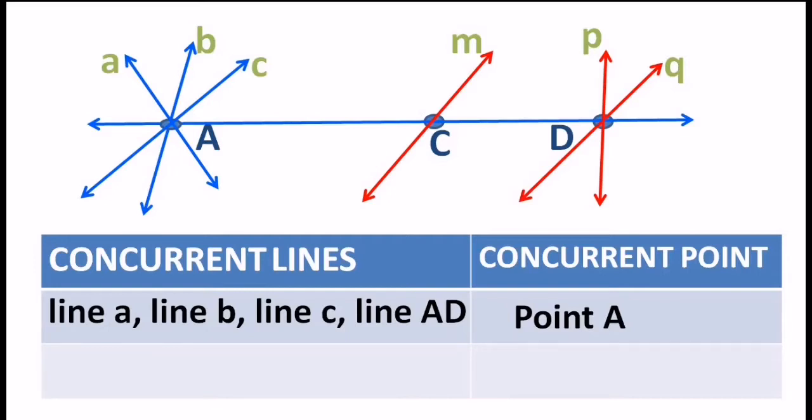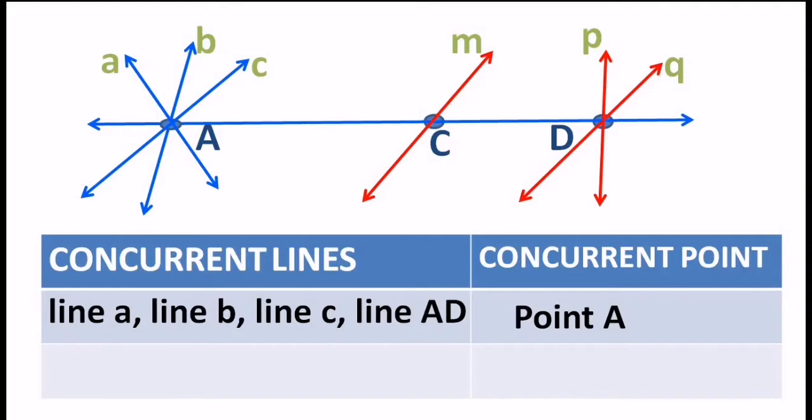Okay, so boys and girls, keep it in mind, the biggest or longest line over here presently that we can see is AD. That line AD has 3 points on it, point A, point C, point D, correct? So the name of that line can be written as line AC, line CD, line AD. In any way, these three different names are going to indicate one and the same line. Keep it in mind.